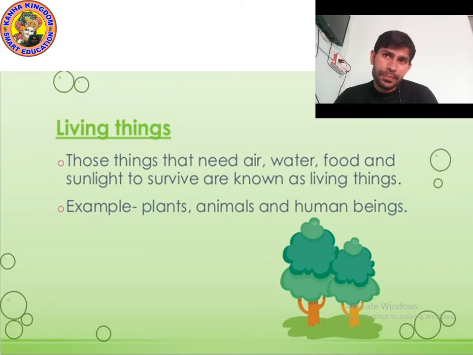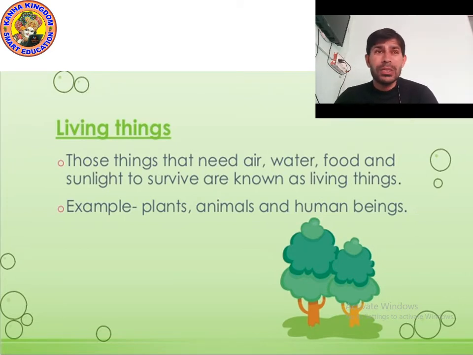And we also need all these things. So we are living things. All the plants, all the animals, and including microscopic organisms, meaning very small microorganisms like amoeba, paramecium, euglena. They are very small organisms. You cannot see them with your naked eye. So they are known as living things. They all are living things.